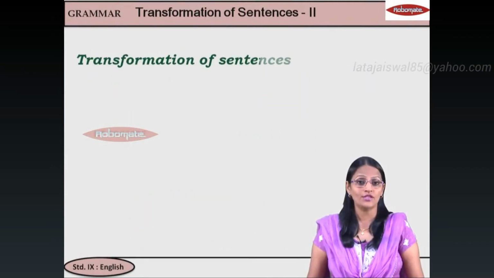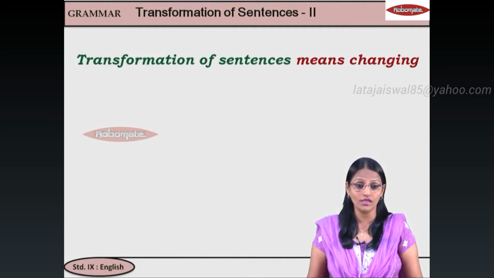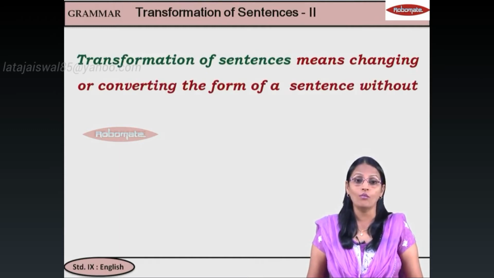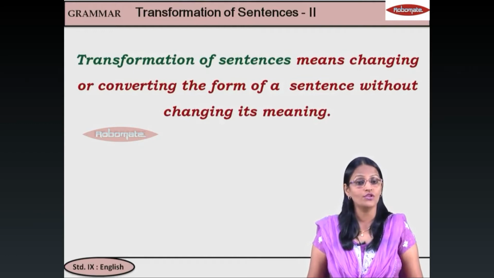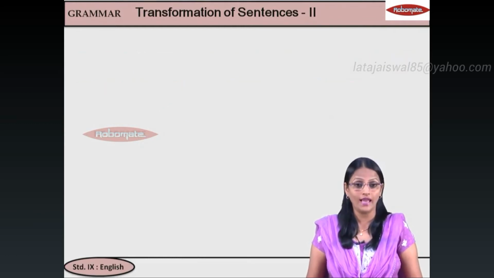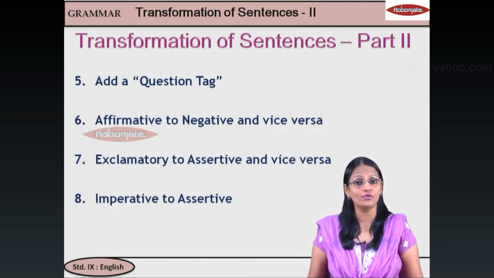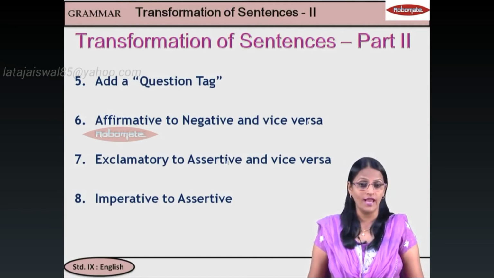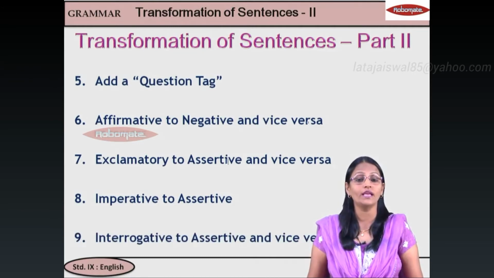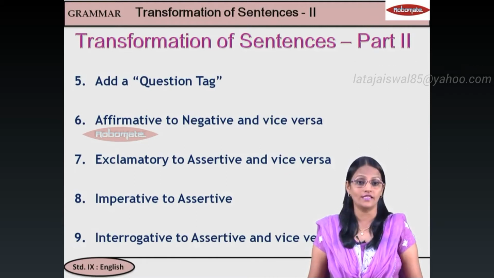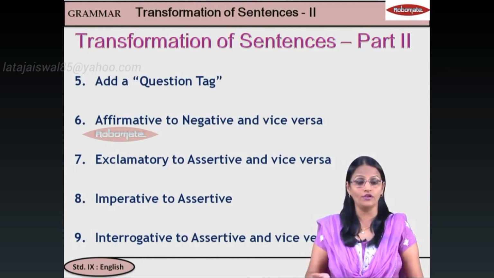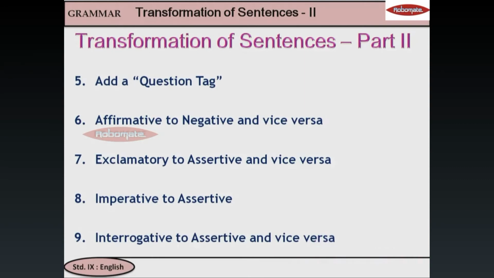Now, transformation, students, once again, means changing the form of the sentence from one type to another without changing its meaning. And the types that we are going to cover today are to add a question tag, to make from affirmative to negative and vice versa, exclamatory to assertive and vice versa, imperative to assertive, and finally, we shall be doing interrogative to assertive and vice versa. Vice versa matlab uska ulta. Interrogative to assertive to interrogative.